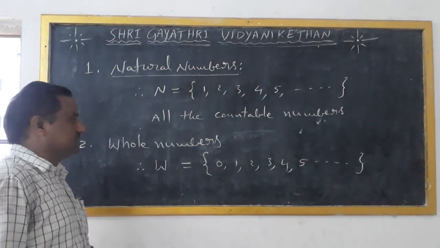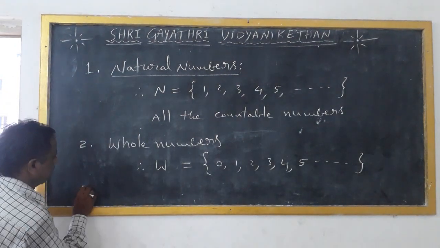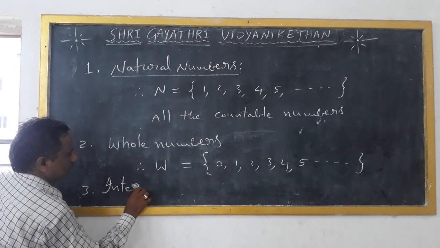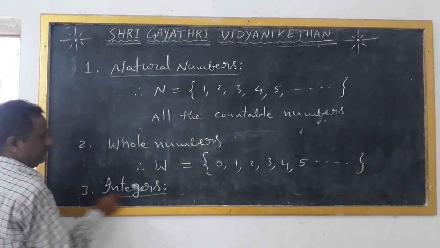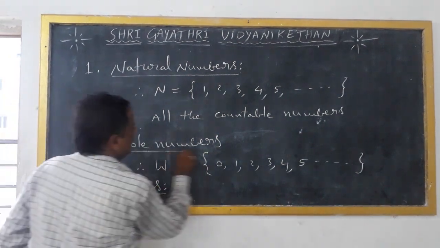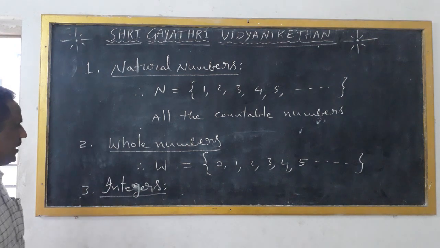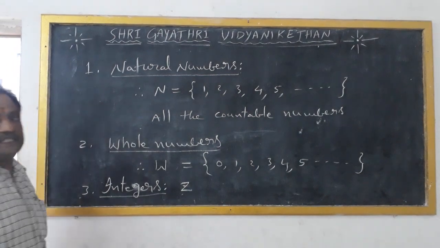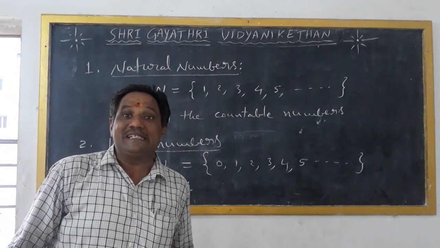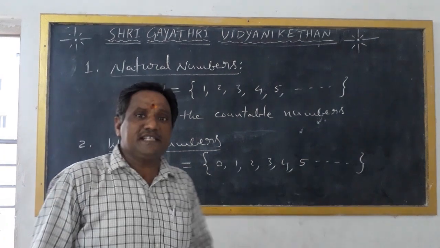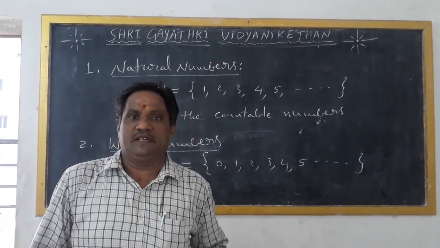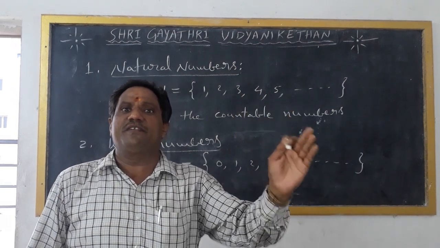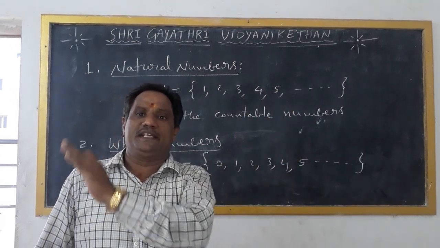The next number system is integers. The third one is integers. These integers are denoted by Z. Integers consist of negative numbers. The set of whole numbers including the negative numbers are called integers.